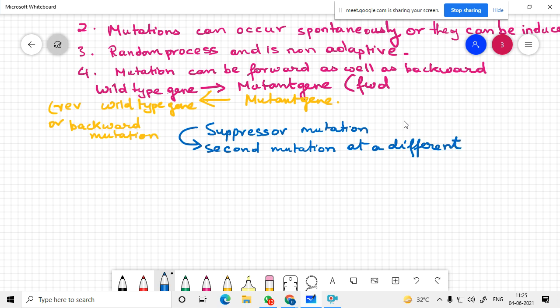At a different location of the genome that either compensates or masks the effect of the initial mutation. Say a phenotype has disappeared and suddenly this phenotype comes back.